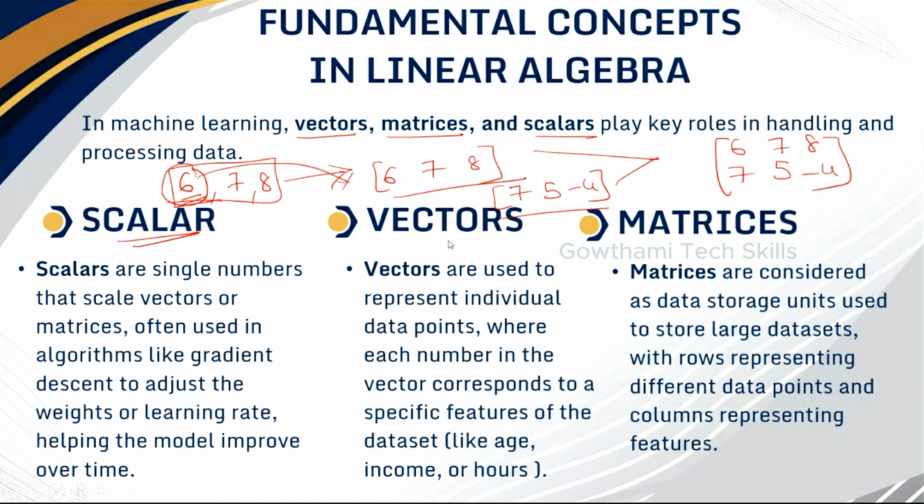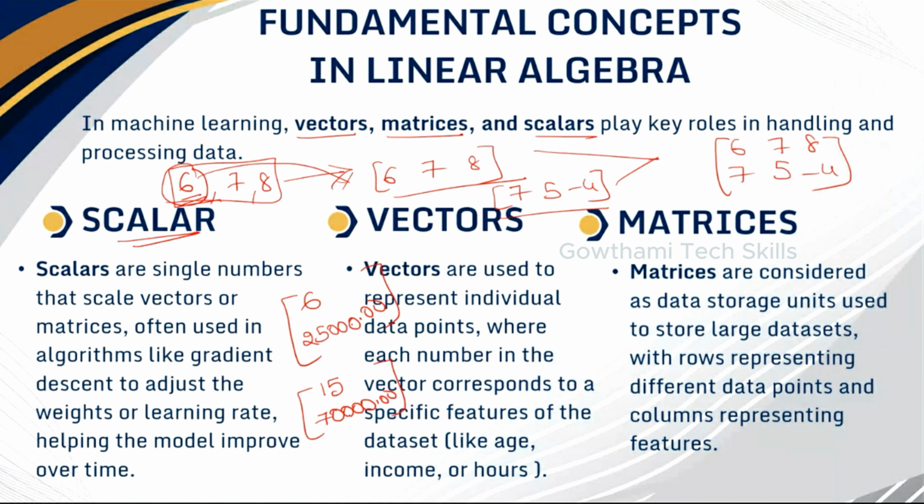And vectors are used to represent individual data points, where each number in the vector corresponds to a specific feature of the data set like age, income, or hours. For example, a person having 6 years of experience has a salary of 25,000, and a person having 15 years of experience has a salary of 70,000.